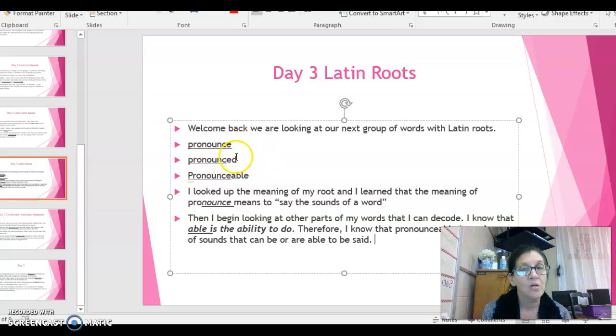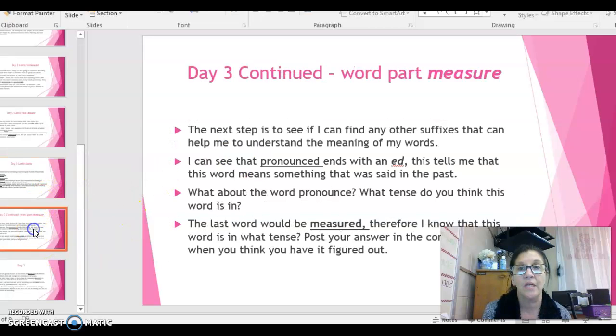Pronounced, you see here, you're catching on, where we added the suffix ed, and that's going to move us over here, I think, to our next slide. Yes. So if I look at this last word, the next step, if I'm going to look at any other suffixes here, I can see that pronounced ends with the ed. And it tells me that the word means something that was said in the past. Okay, so I pronounced that word incorrectly, which I've done several times. I will totally confess to that.